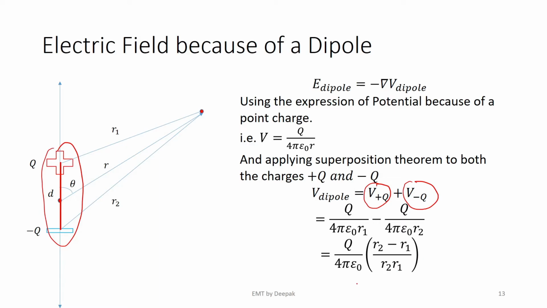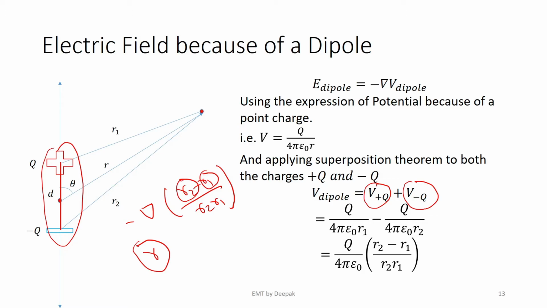And I have got this expression, but now I have to apply the gradient, right? Because Q by 4 pi epsilon naught is constant, I should be applying the gradient of R2 minus R1 by R2 R1. But the gradient is a function defined for R, that is, the distance from the center. Here I don't have the distance from the center.